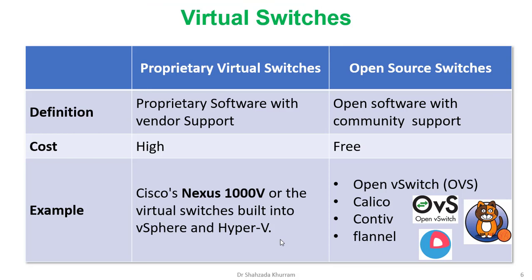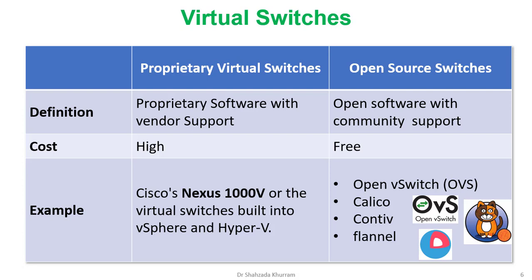Okay, let's talk about virtual switches. We have proprietary virtual switches, which are owned by a company. That's why the price is high. If we need to use a proprietary virtual switch, we need to buy it. Companies like Cisco sell the Nexus 1000V, or there are virtual switches built into vSphere from VMware, or Hyper-V from Microsoft. They are selling their proprietary virtual switches.